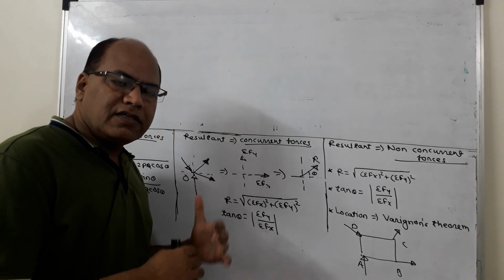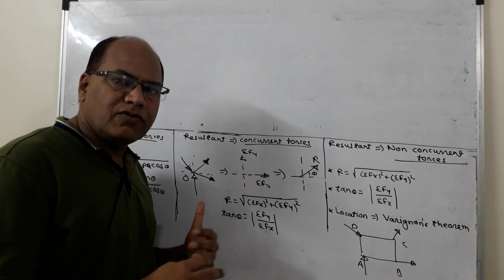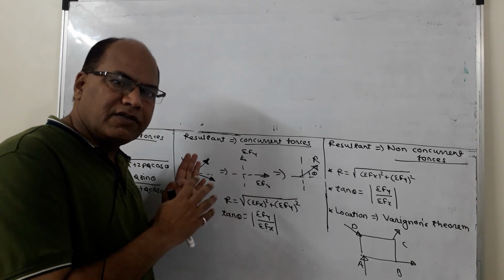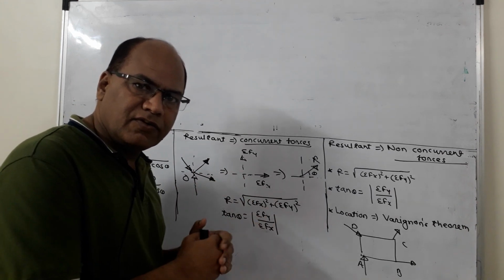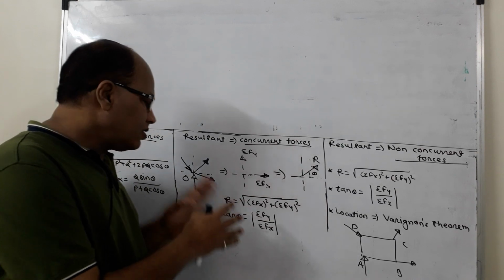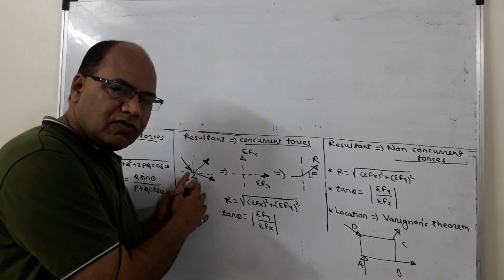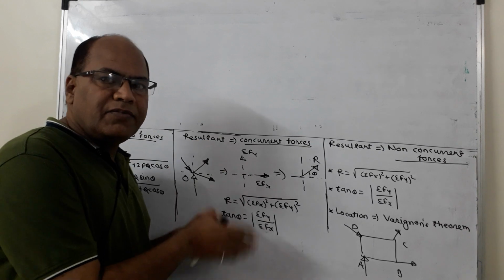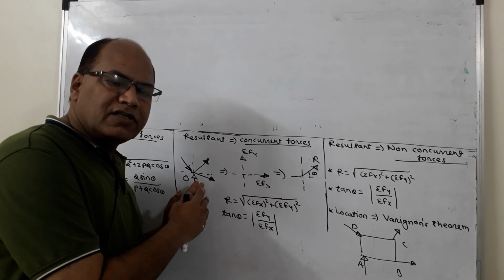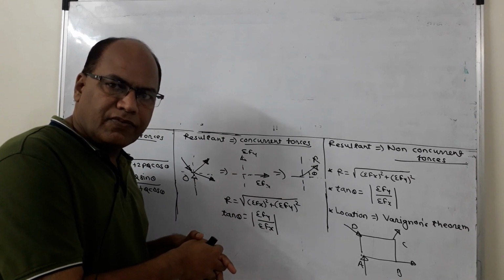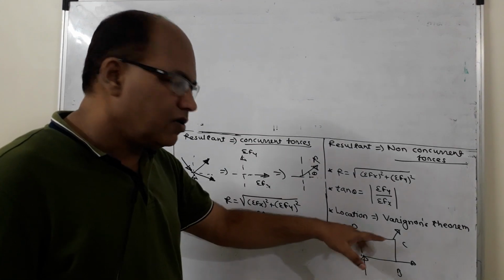Now if it is asked to get the resultant, what I am going to do is replace the given system of forces by means of a single force. So if all the forces in a system are acting at a point O, then it simply means that the resultant of the given force system should also act at the point O. But it is not the case over here.